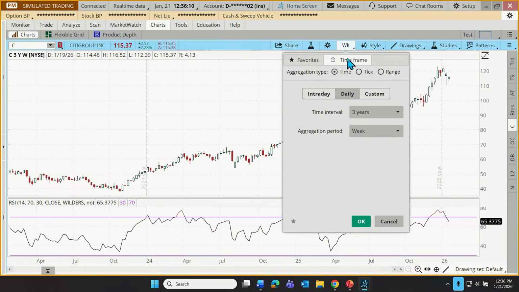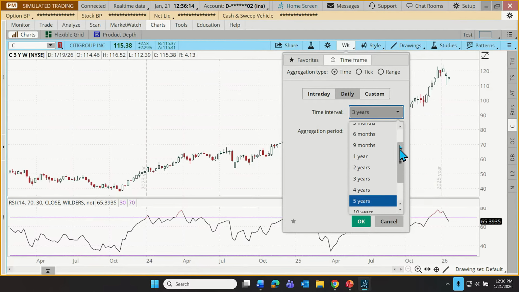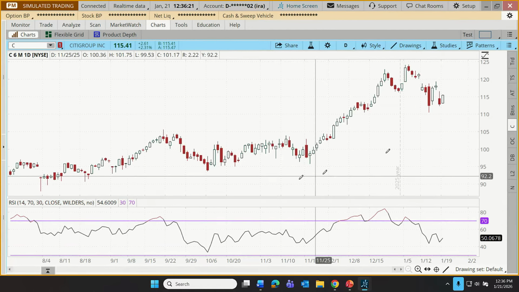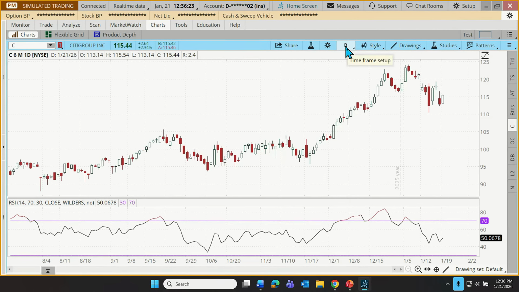Or we can do a custom time frame. We can set the length of the entire chart right here. Let's go for maybe a 6-month chart and maybe switch this back to daily candles and click OK. So, very quick navigation among different time frames. When we're a chartist and we like to use different time frames, we can do that.